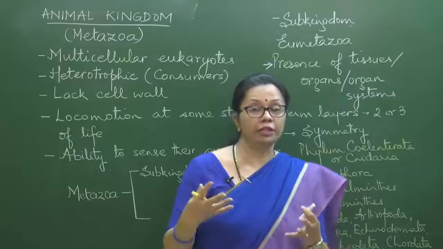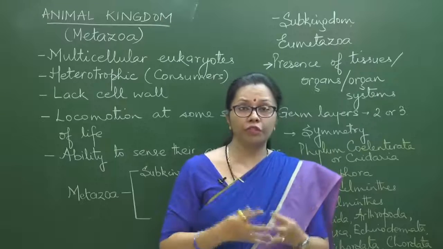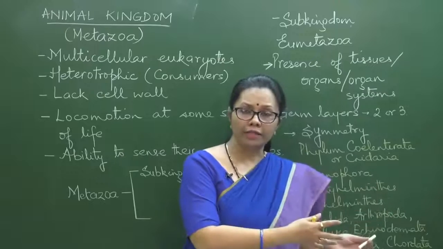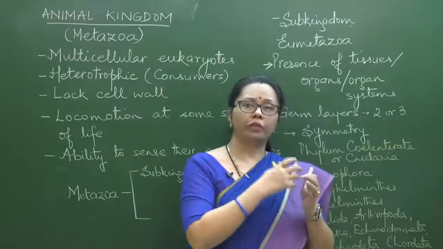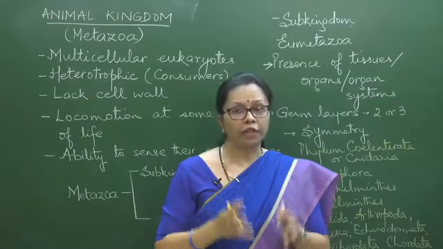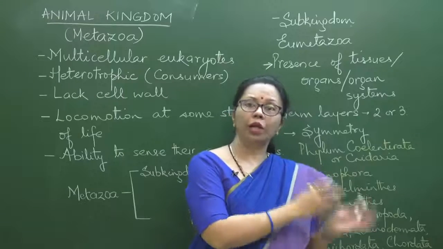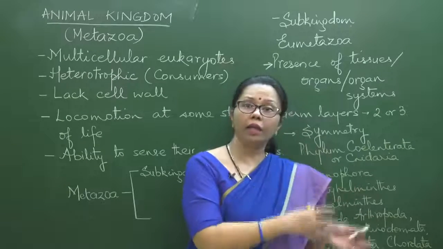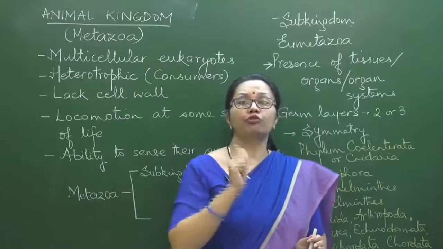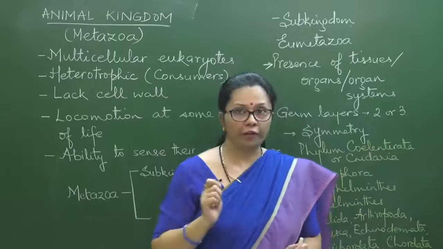Whichever animal the scientists discover, they have to categorize it on the basis of certain features and put it in one phylum. So suppose a new organism is discovered, there would be some characteristic features on the basis of which the taxonomists, the systematists, will decide that it should be put under maybe Arthropoda or maybe Annelida, whatever. So there has to be some basis, some way of sorting the various animal groups into different phyla, right?